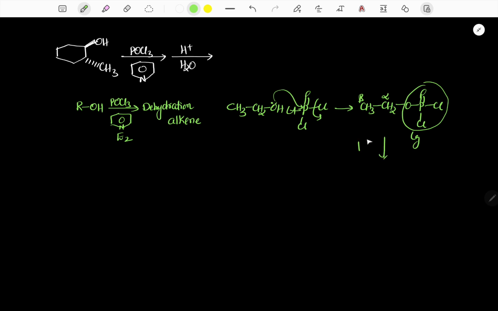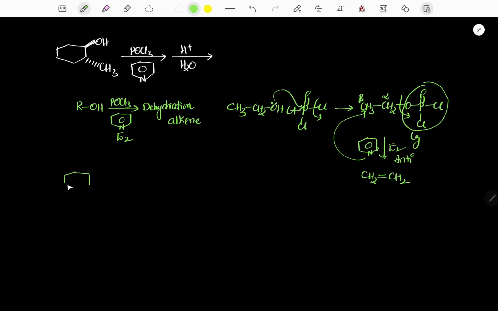Now pyridine acts as a base. So through the E2 mechanism, the base removes the proton, the leaving group will leave, and finally it gives the corresponding alkene. So this is the dehydration mechanism, and the E2 mechanism is anti-elimination.